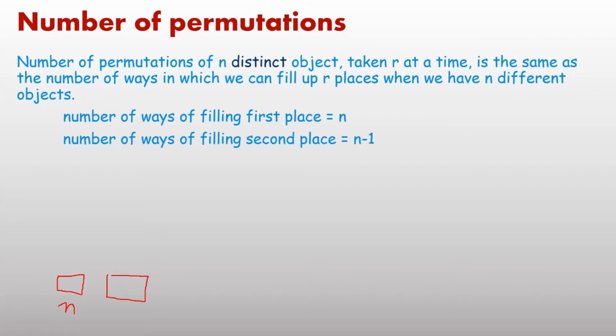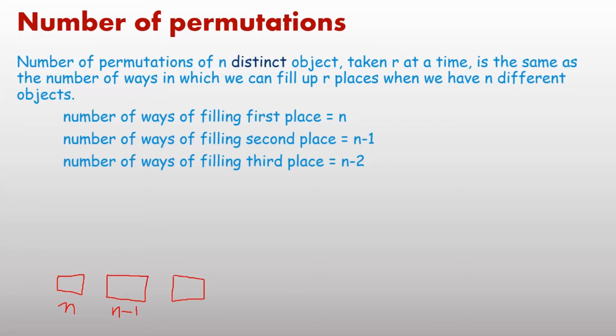There are 6 students: first place 6 options, second place 5. The same pattern: second place has n minus 1 options. Similarly, third place n minus 2 options, and in this pattern fourth place n minus 3.